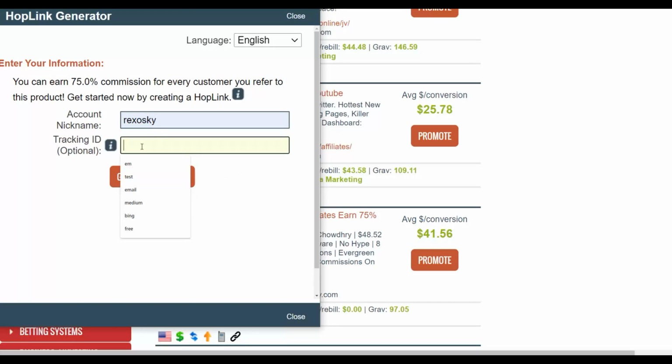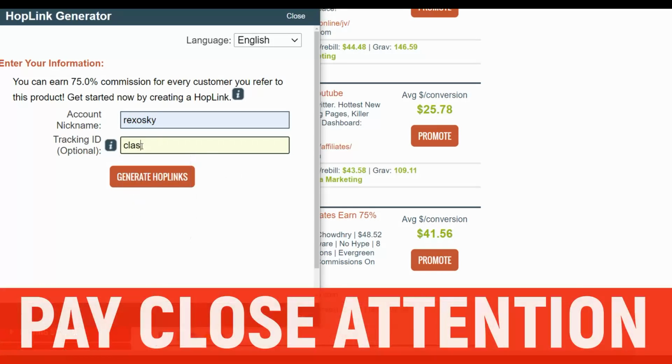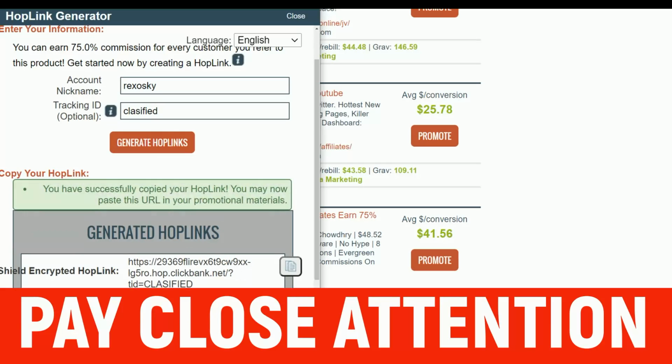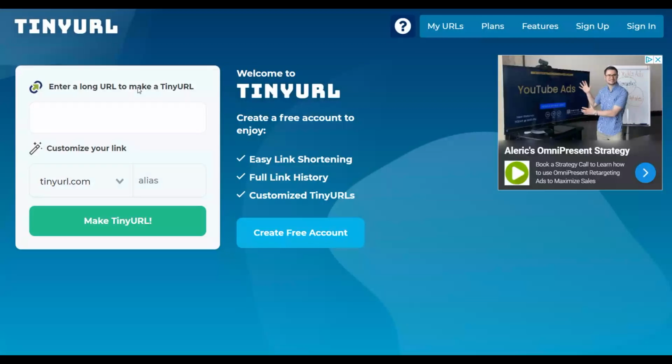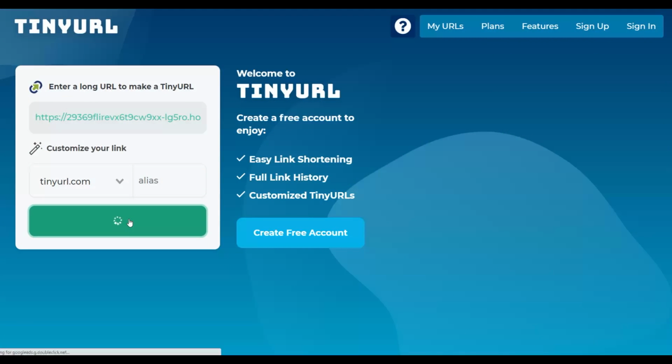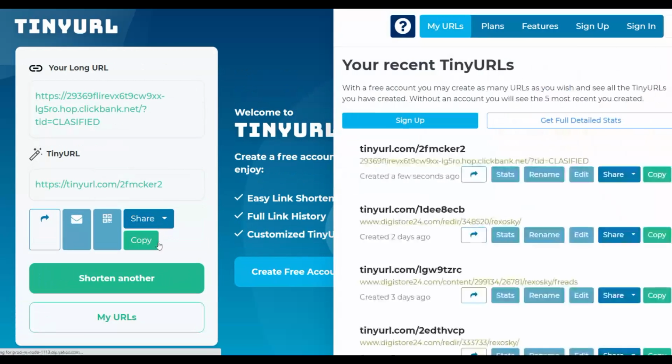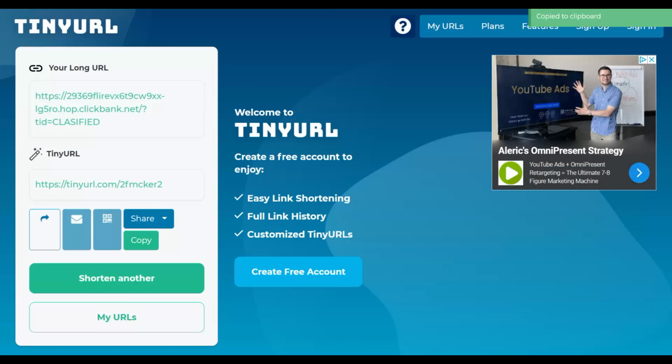So for the tracking ID, consider, for example, "classified." So I'm going to find where my sales are coming from. So you just click on generate hop links. And I'm just going to copy my affiliate link. I can go, for example, to the website TinyURL or bit.ly. You can shorten your affiliate link. Just click on make TinyURL. And I'm going to copy this and paste it inside my ad.